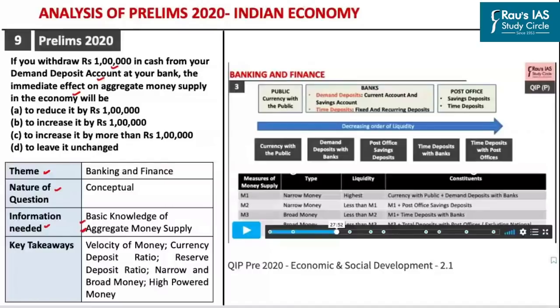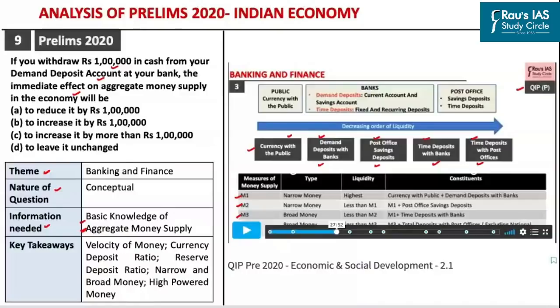See, in our QIP module, we have discussed what constitutes the aggregate money supply in the economy and what the measurements of the money supply are. As you can see, the aggregate money supply constitutes the currency with the public, the demand deposits with the banks, post office savings deposits, time deposits with the banks, which can be in the form of fixed and recurring deposits, and the time deposit with the post offices.